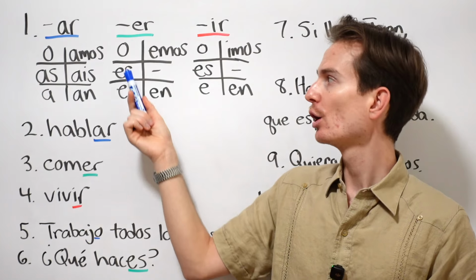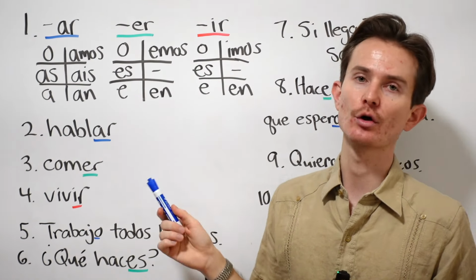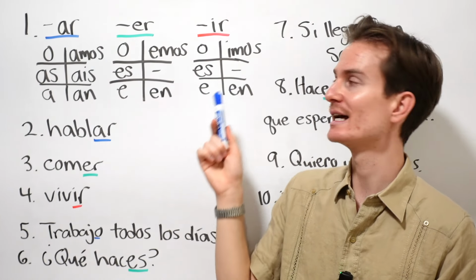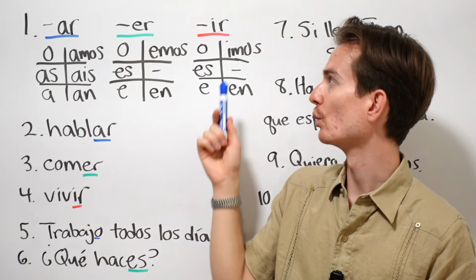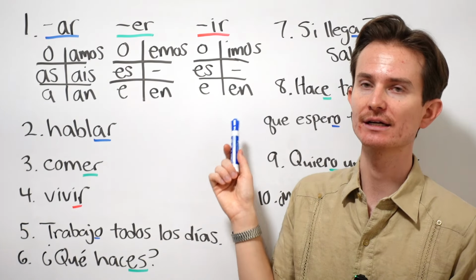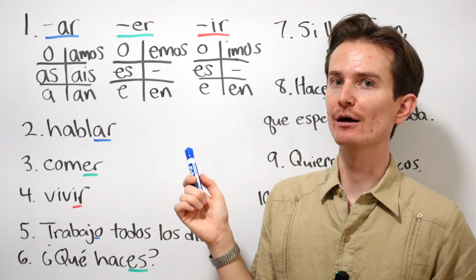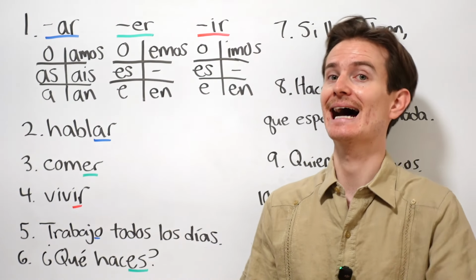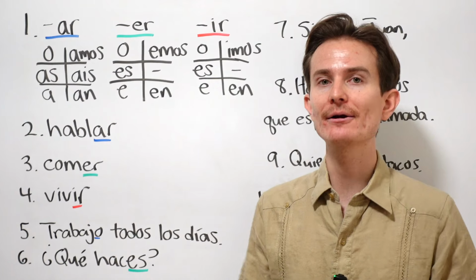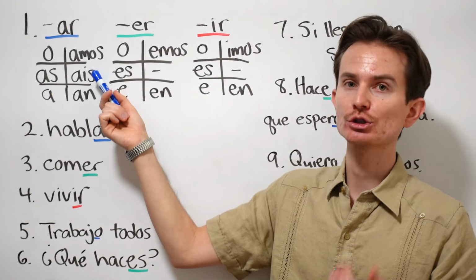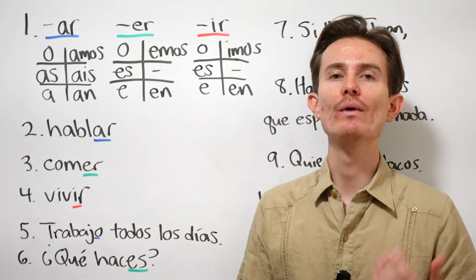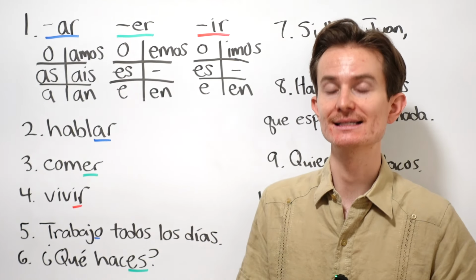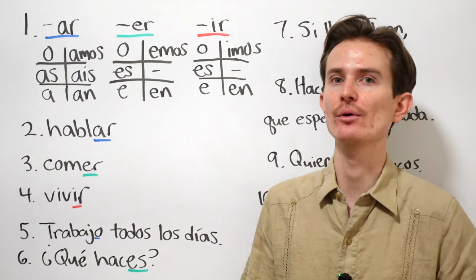ER verbs, very similar. O, es, e, emos, en. So the only difference is now we're using an E instead of an A. And then for IR verbs, it's the exact same as ER verbs, except it's different in the nosotros form. So o, es, e, imos, en, okay, instead of emos, okay? Something to be aware of is that in the present tense, the nosotros form is actually the exact same as it is in the preterite. So if I say, for example, nosotros hablamos, that could mean we speak or we spoke, depending on the context of the sentence. That is why context clues are so important in Spanish.